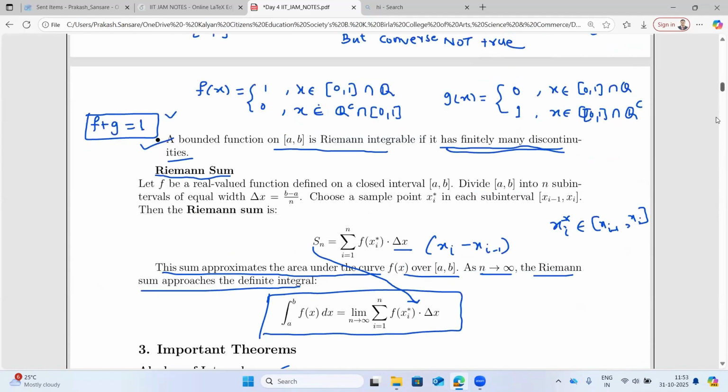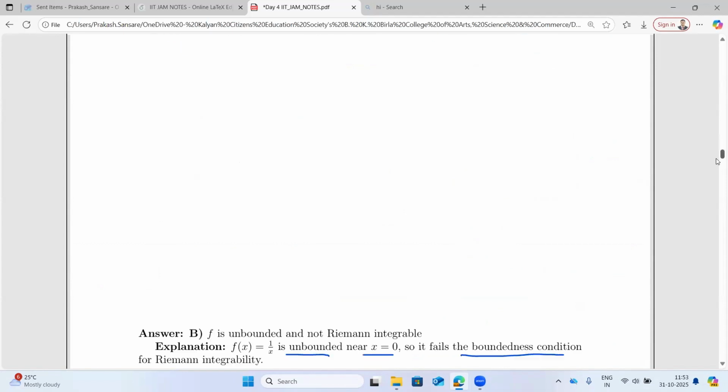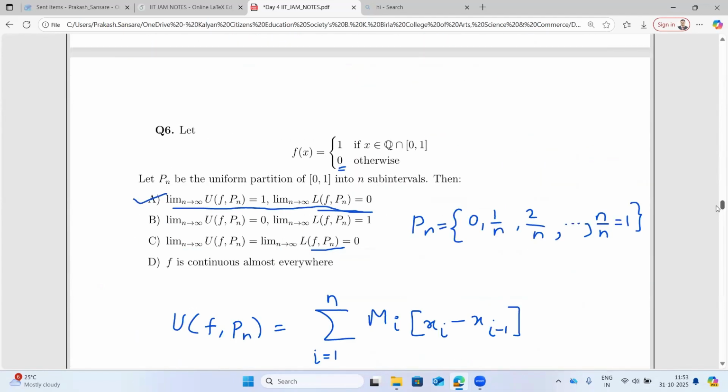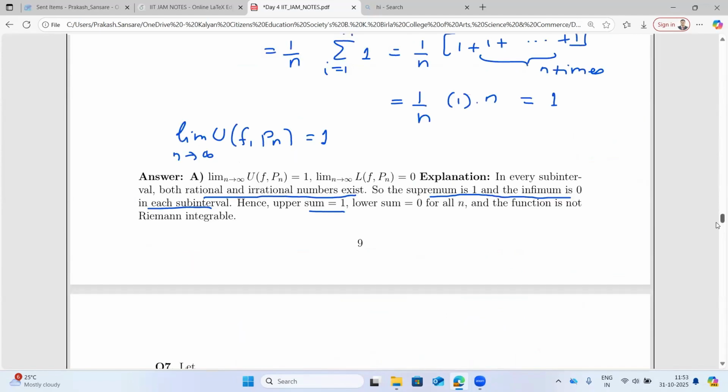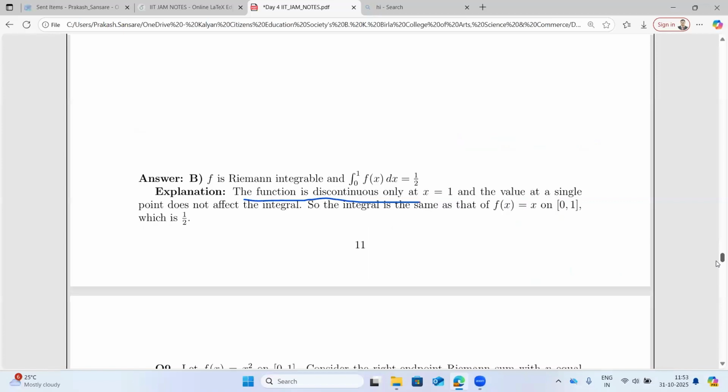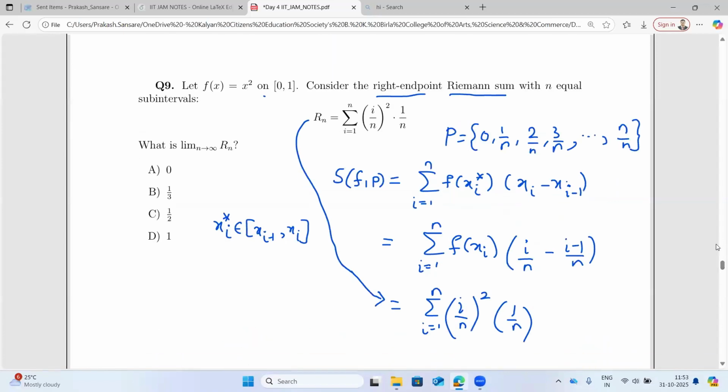So now here I will do the same. The limit as n goes to infinity of the Riemann sum Rn is basically the integral from 0 to 1 of x square.